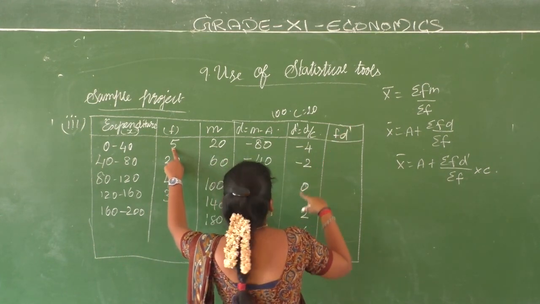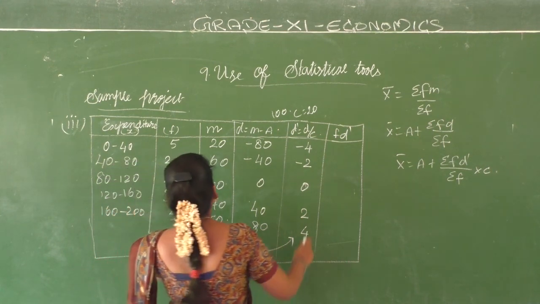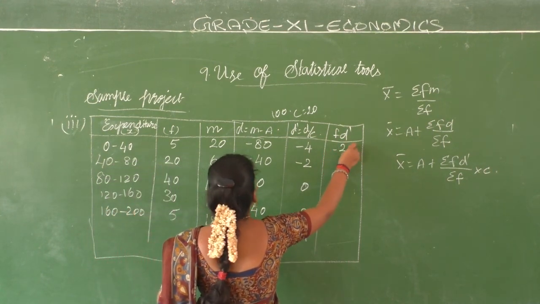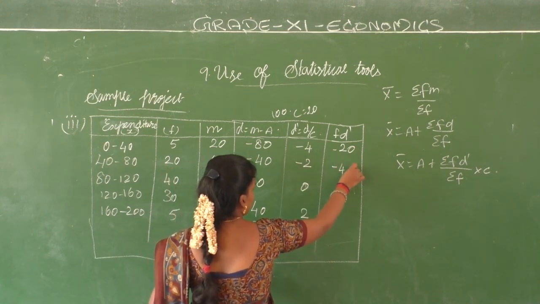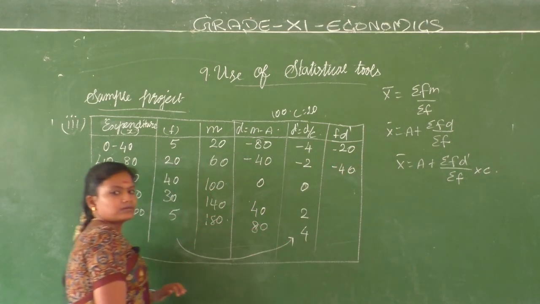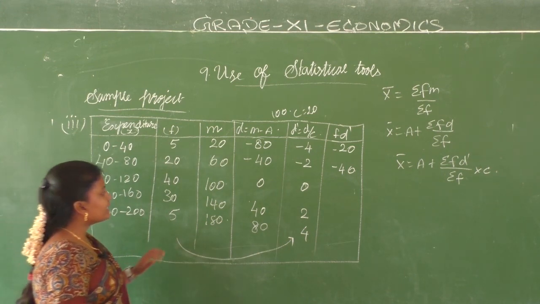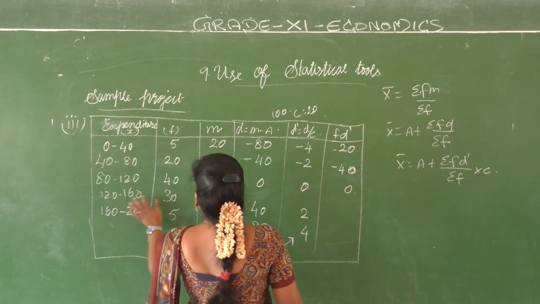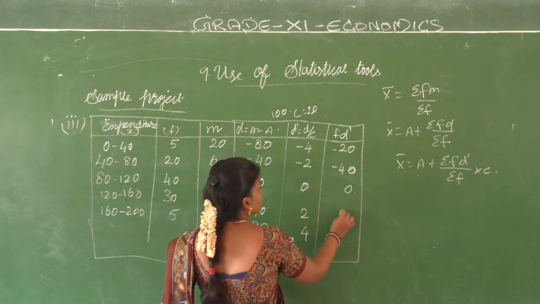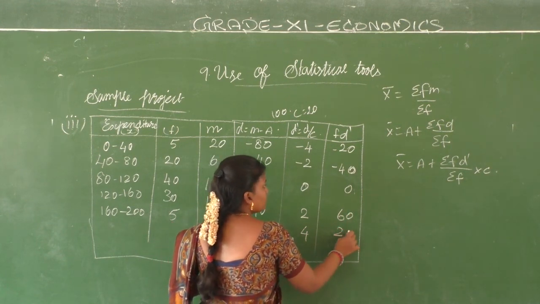So your F is 5, D dash is minus 4, so your value is minus 20. 20 into minus 2, minus 40, 40 into 0, 0, 30 into 2, 60, 5 into 4, 20.